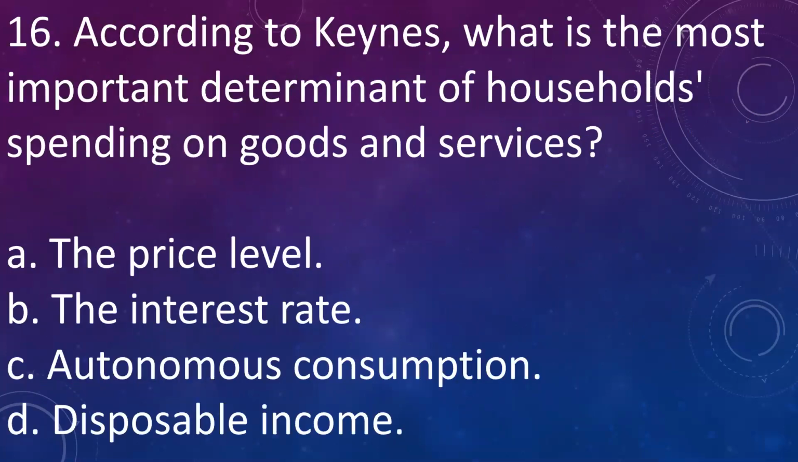And next question, according to Keynes, what is the most important determinant of household spending on goods and services? A. Price level, B. The interest rate, C. Autonomous consumption, D. Disposable income. Answer is D, disposable income. It is the important determinant of household spending.